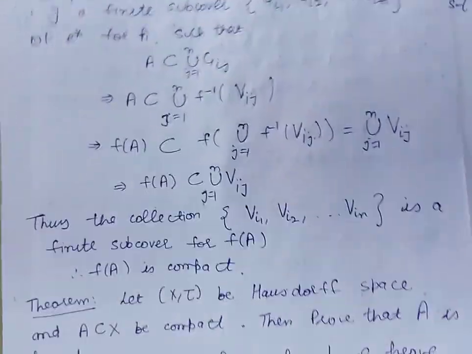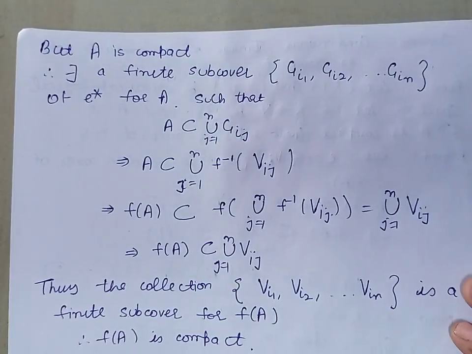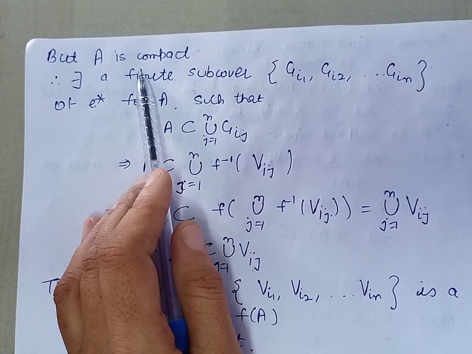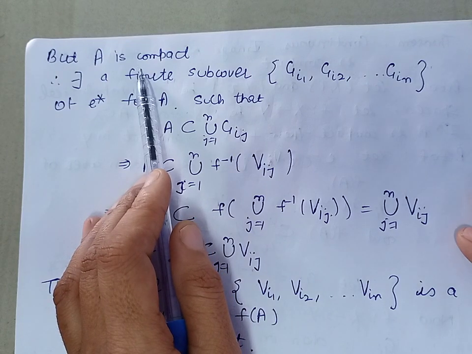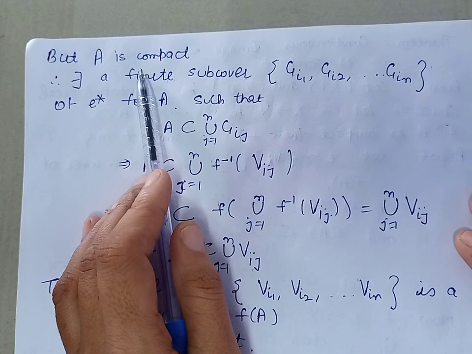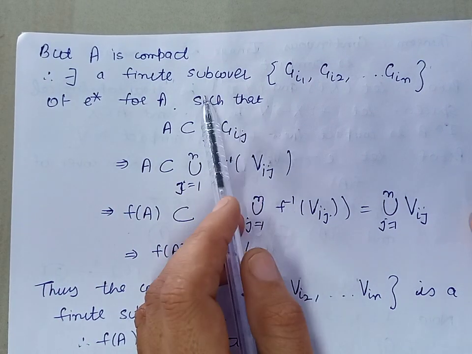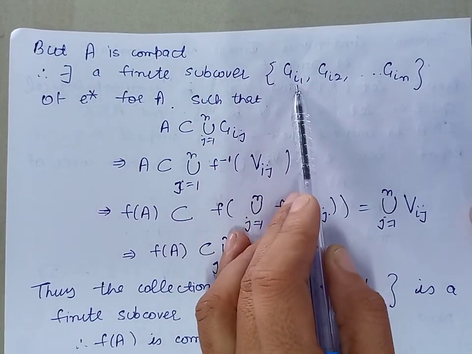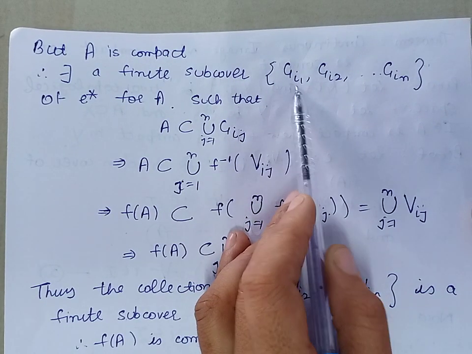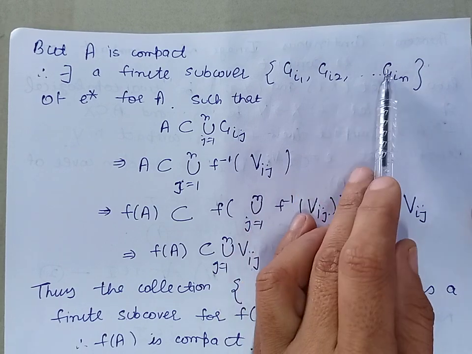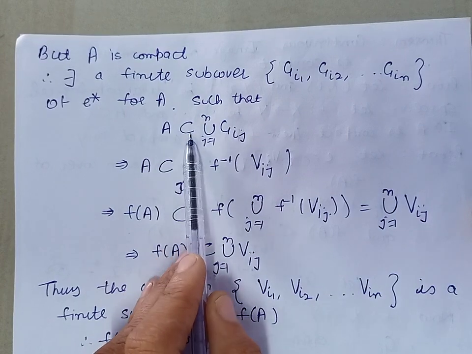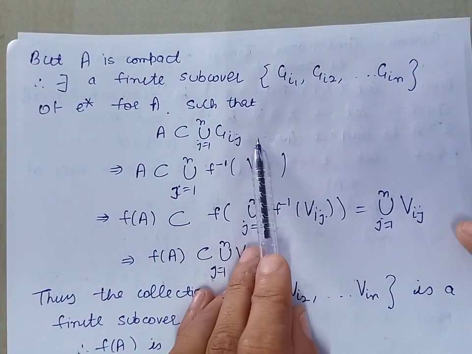Now because the set A is a compact subset of X, by definition of compact, every open cover of A will have a finite subcover. Therefore there exists a finite subcollection of E star which covers A. That finite subcollection we have taken consisting of the members Gi1, Gi2, Gi3 and so on up to Gin, such that A is contained in the union of these members.